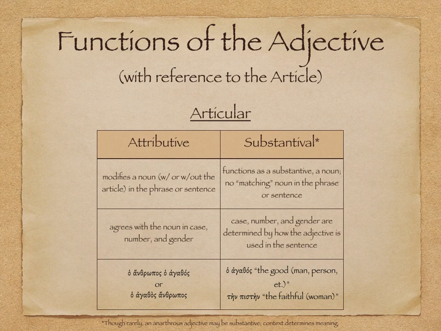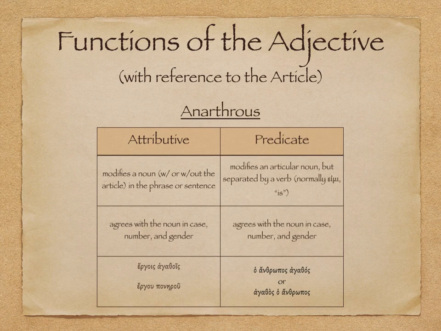Notice the next one, ten pisten, the faithful. Here, this is accusative, so it would have to follow a verb in terms of how it would be translated. It could precede the verb in word order, but in how it's translated, it is something being said about ten pisten, the faithful woman, the faithful church, whatever. But here it would be substantival as an adjective. So, an article can be attributive or substantival. Without the article, called anarthrous, can be attributive or predicate.